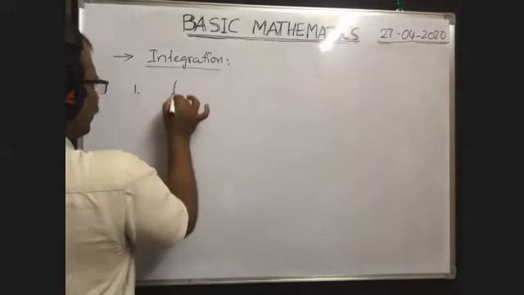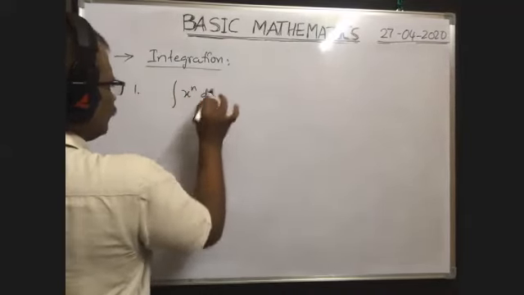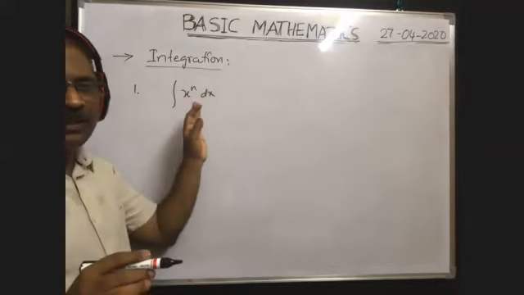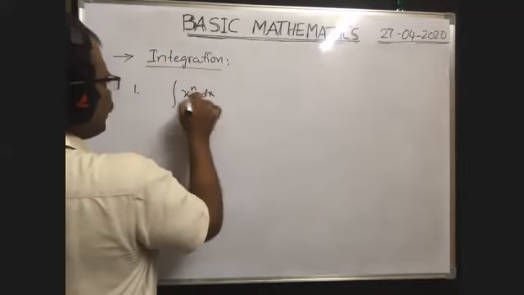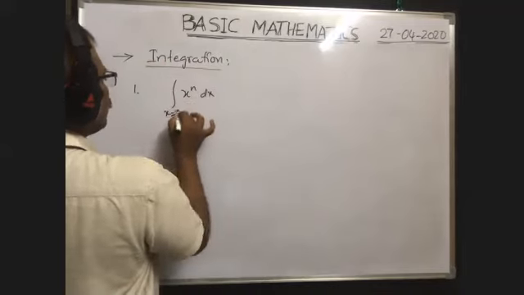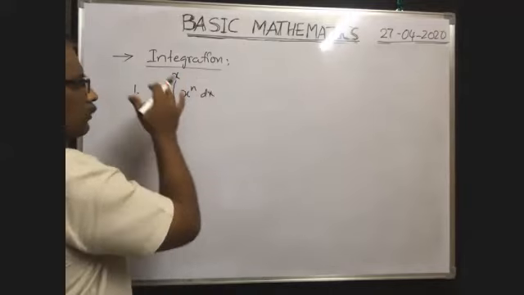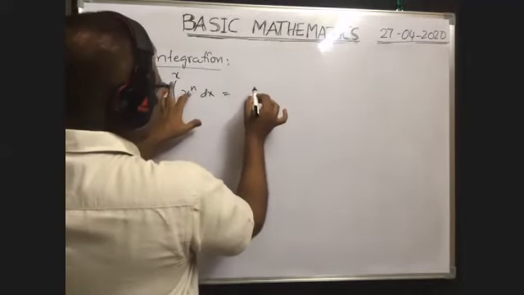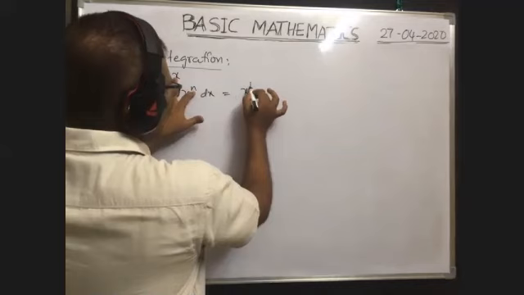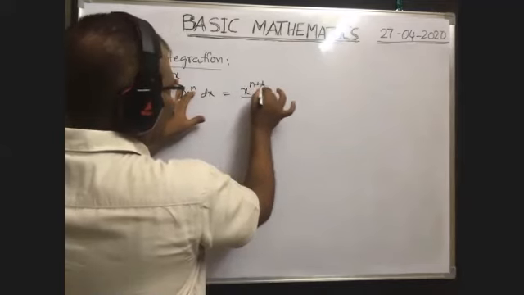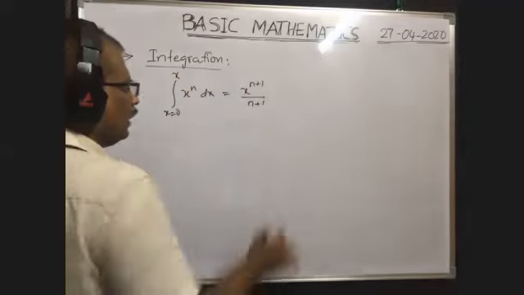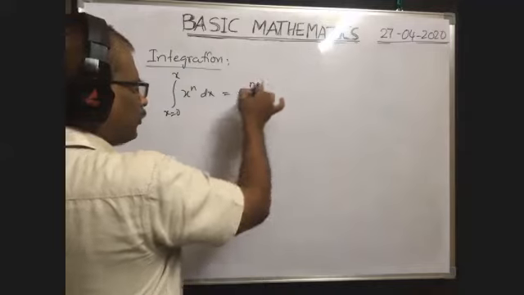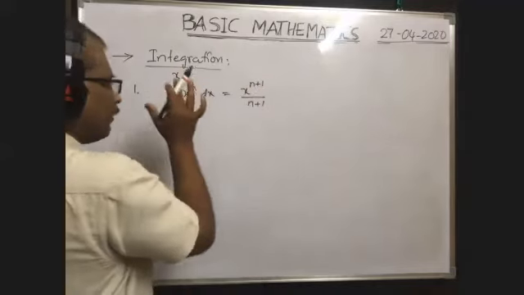Right. Here I will discuss examples. 1. Integral x to the power of n dx. If the limits are there, that is called definite integration. Suppose you are given integral x to the power of n dx from x is equal to 0 to x. As limits are there, it is called definite integration. Okay, this is equal to x to the power of n plus 1 by n plus 1. The power must be increased by 1, and whatever power you get, you have to divide with that. Limits 0 to x, if you substitute, you will get the same answer. It is the definite integration.